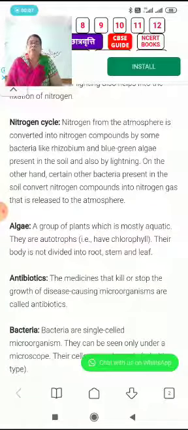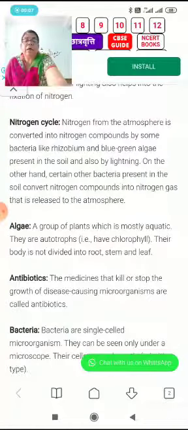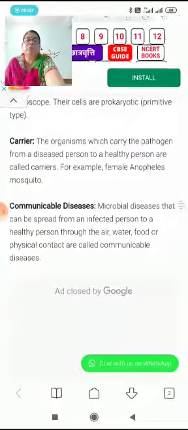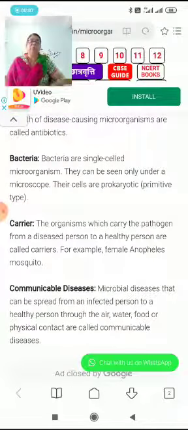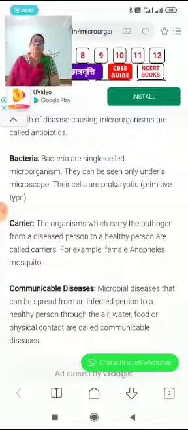Now antibiotics. These are the medicines that kill or stop the growth of disease-causing microorganisms. Bacteria are single-celled microorganisms. They can be seen only under a microscope and their cells are prokaryotic, meaning poorly developed type of cells. Carrier.